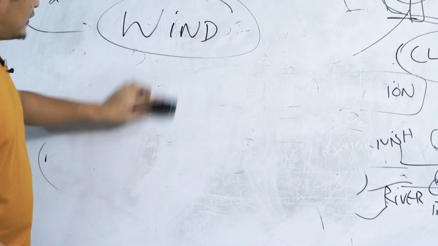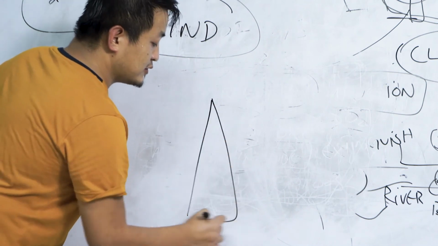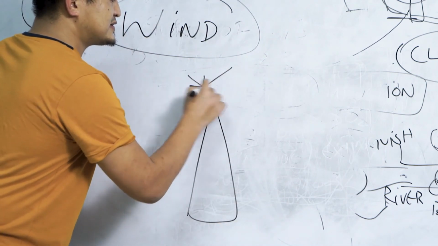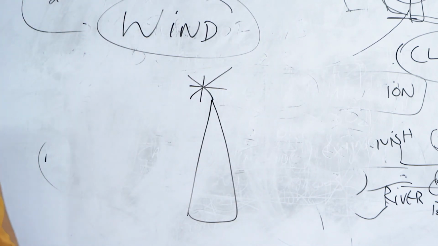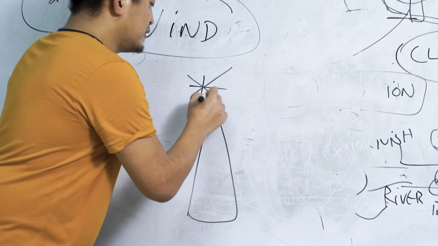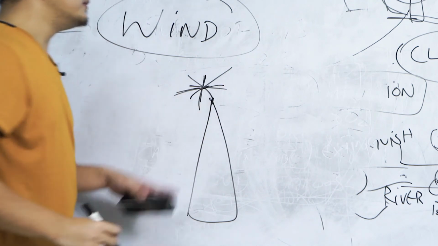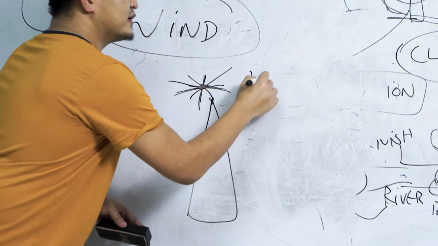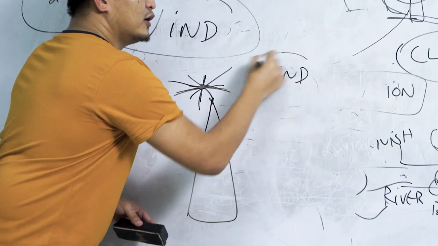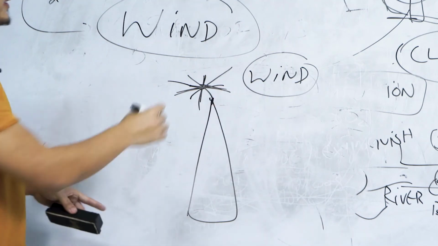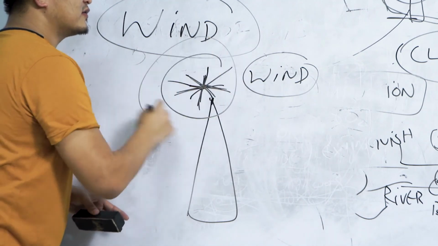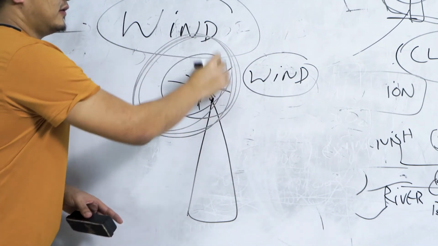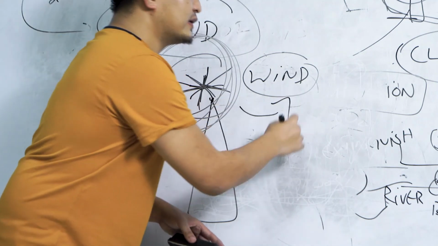Now, this is a windmill, right? This windmill works with the help of the wind, okay? With the help of the wind, it gets rotating. It rotates because of the wind.